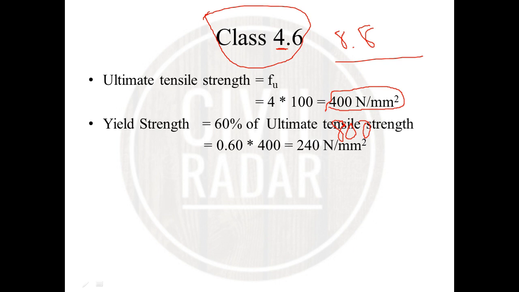And next, the yield strength. What is the yield strength? Yield strength is a percentage of the ultimate tensile strength. What percentage? The second number indicates the percentage. For class 4.6, the 6 means 60% of ultimate tensile strength. In 8.8, the second number is 8, so 80% of ultimate tensile strength. In the case of class 4.6, 0.60 into 400, the yield strength will be 240 Newton per mm square.